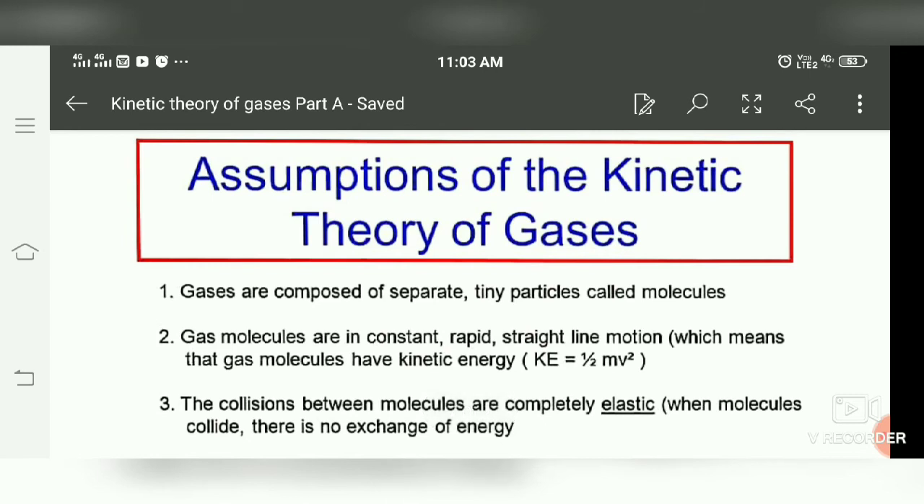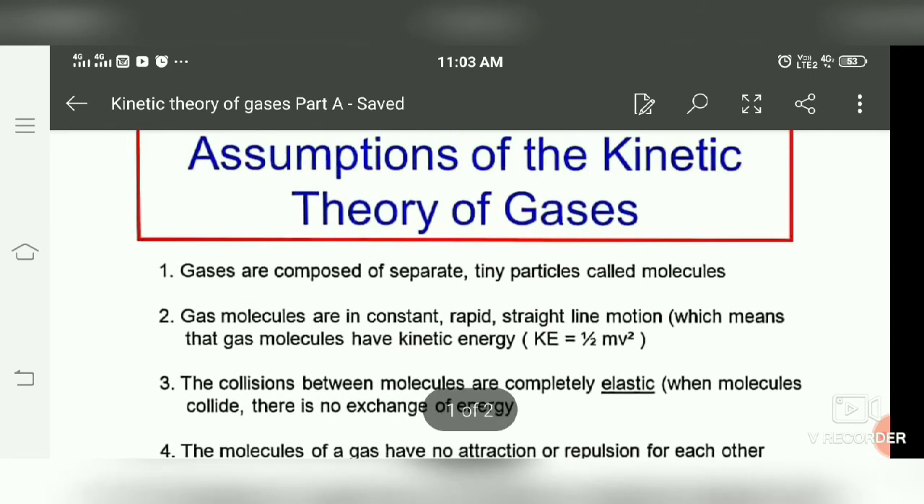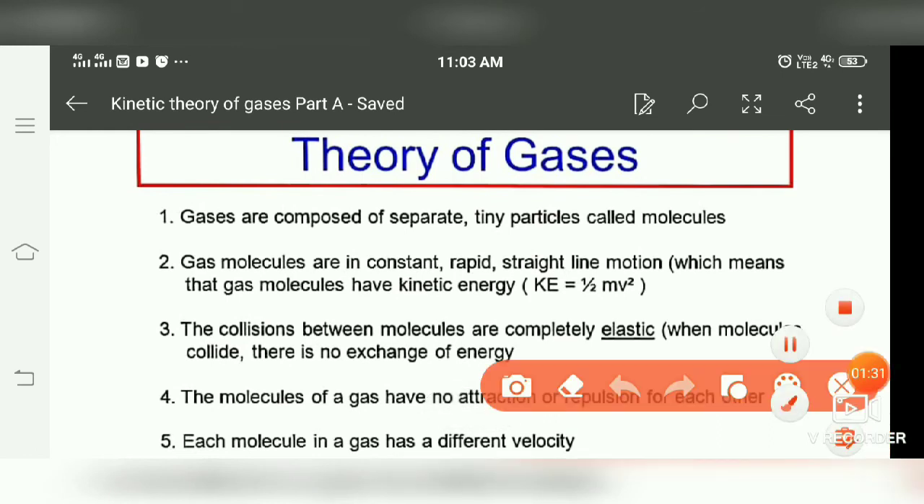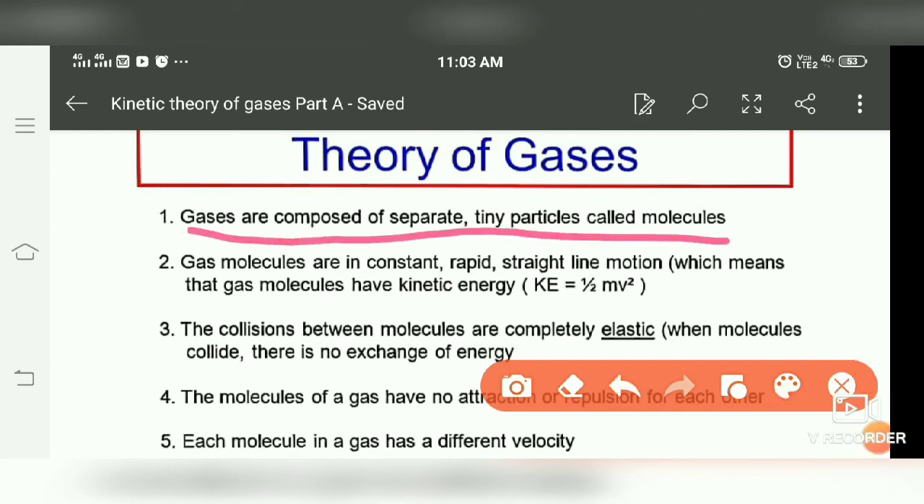So starting with this chapter on the kinetic theory of gases, we consider the gases to be ideal. There are a few assumptions. First, gases are composed of tiny particles or molecules. They are composed of very small particles, meaning they are considered to be point size.